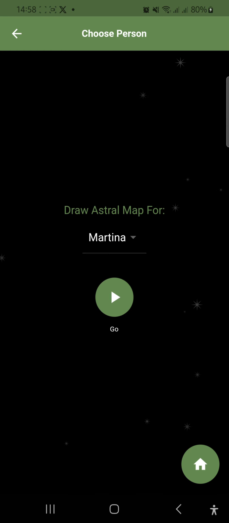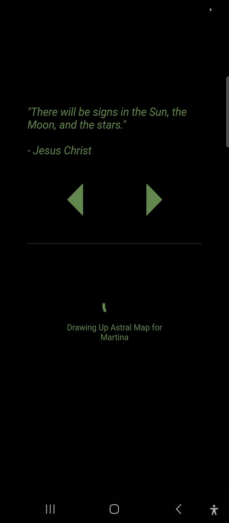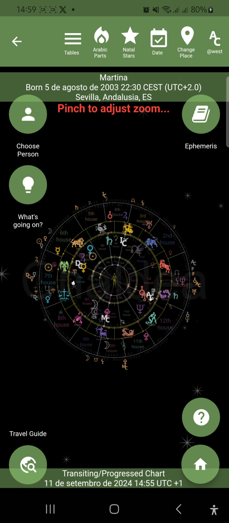Once again, my character will be Martina. Let's then open Martina's astral chart. And here it is. Today we want to find a travel destination for Martina.